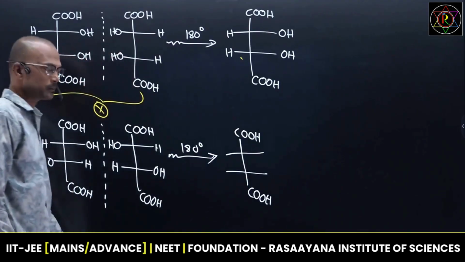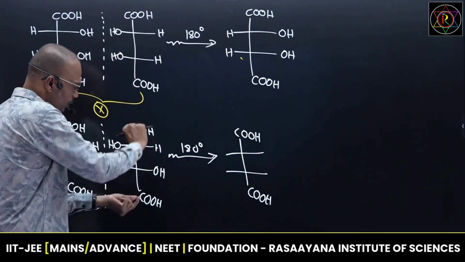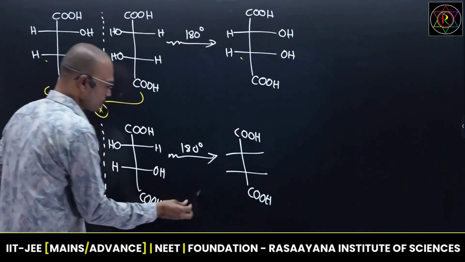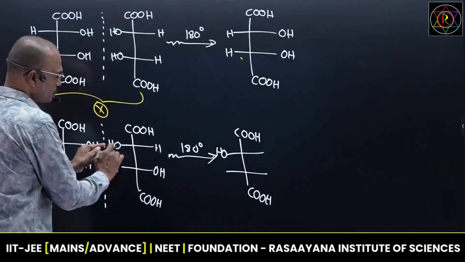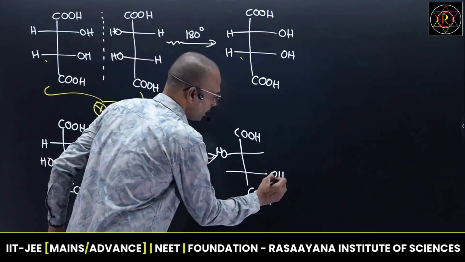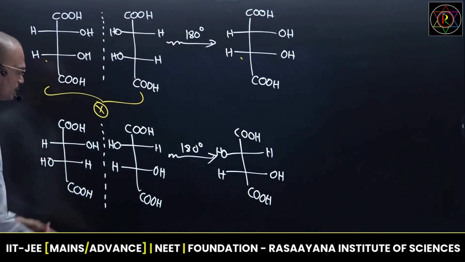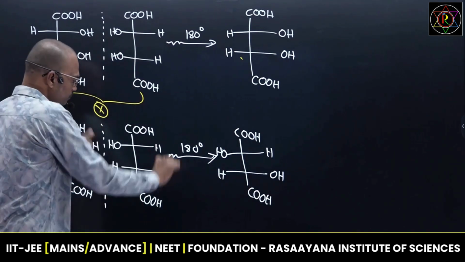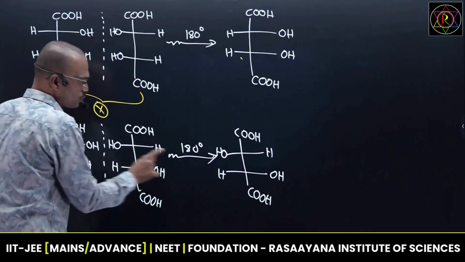See, if I rotate here, this chiral center goes here. Now, if I rotate here, this goes left side. And if I rotate like this, this goes this side. And here hydrogen, and here it is hydrogen. Is it right? See, if I rotate this model, this goes left side, this goes right side. This comes here, this goes this side.